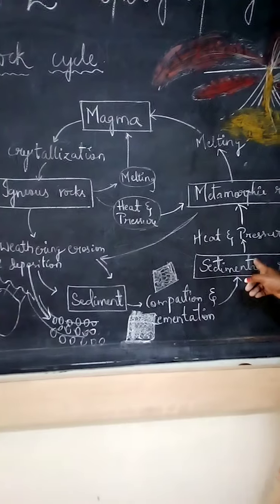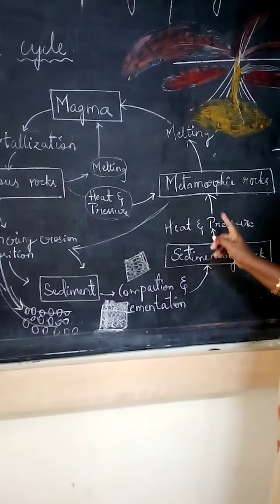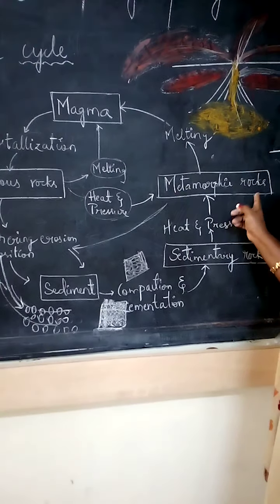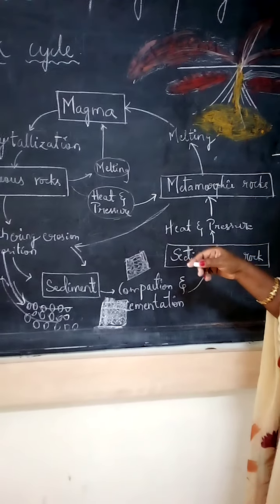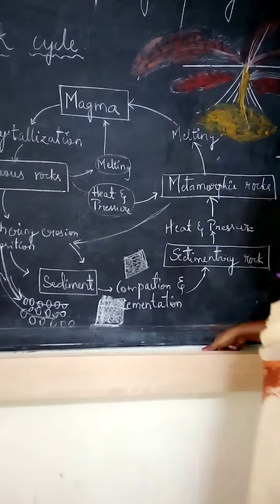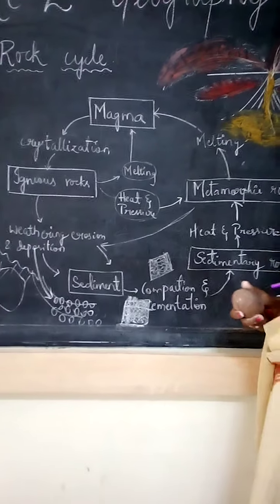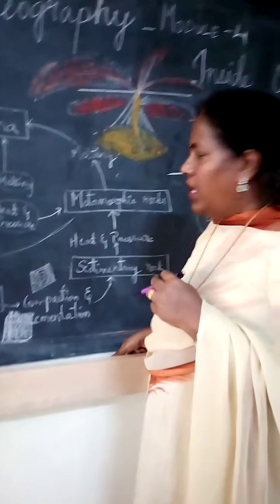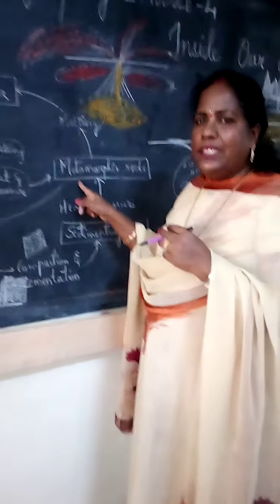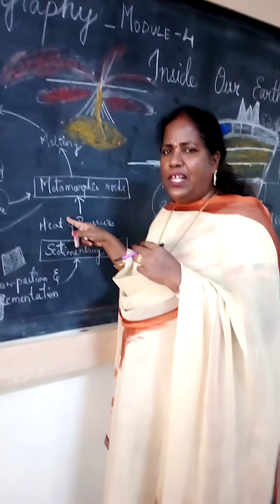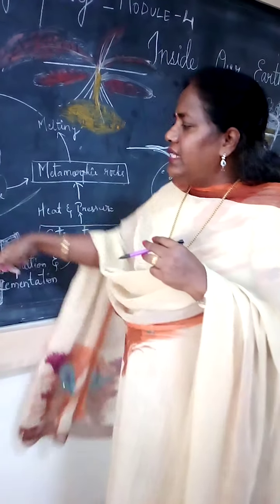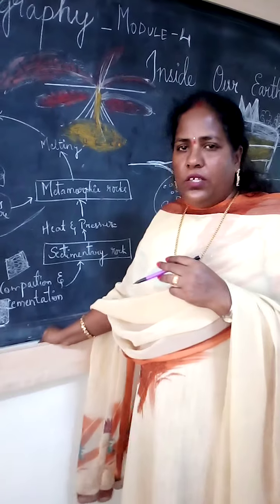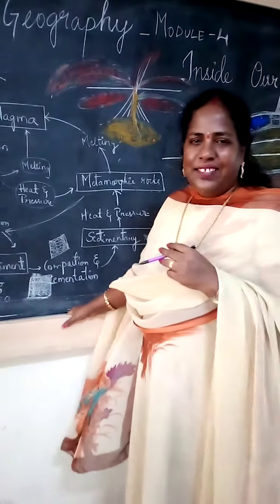Next one, see from the sedimentary how the metamorphic forms, meaning the rock entirely changes. Suppose here igneous rock is there and small stone sediments are forming. But in the metamorphic, the form of the rock entirely changes. So like that in a cyclic manner they are forming. You have to do this task. Thank you.